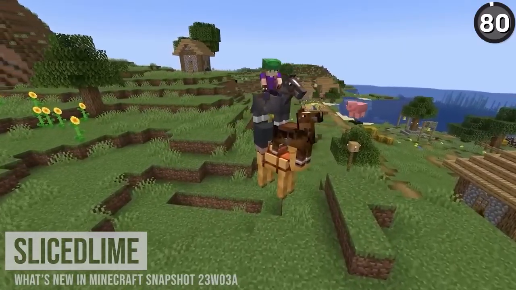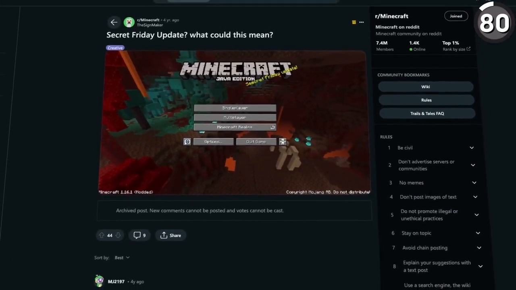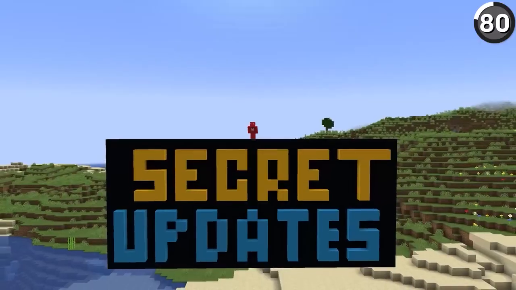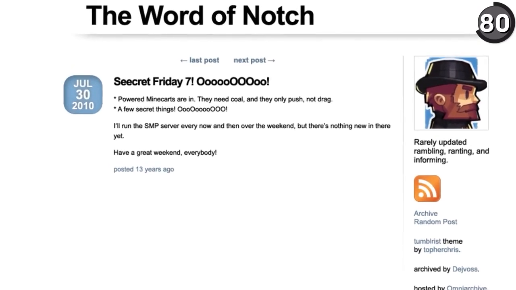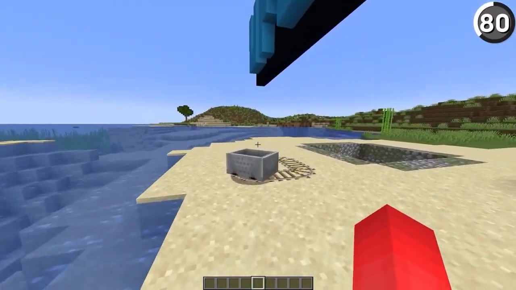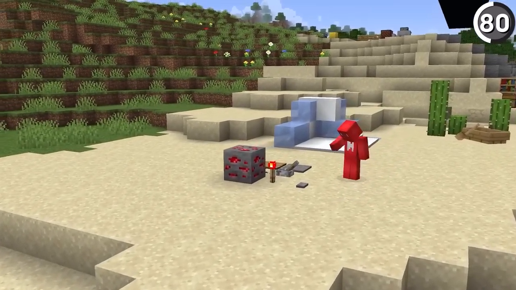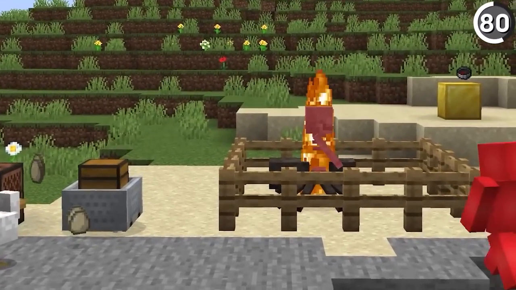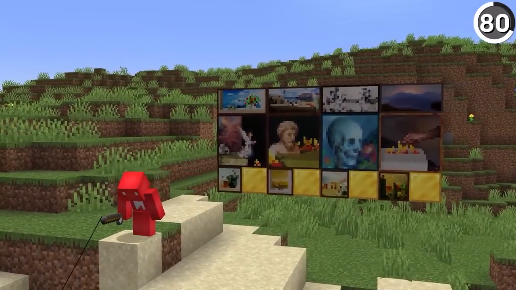Nowadays, we're used to getting Minecraft snapshots on Wednesdays, but in the past, Friday was actually more associated with updates. And that's because in the early days of Minecraft, the game's creator Notch would release secret updates on Fridays, calling it Secret Update Fridays. Some notable features that were added in this way were the minecart and rails, dungeons and spawners, redstone as an entire concept, boats, sugarcane, chickens, jukeboxes, spider jockeys, crouching, paintings, fishing rod. There was quite a bit in early alpha that came from this.